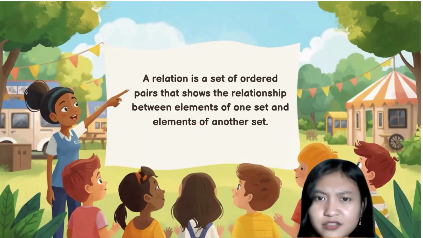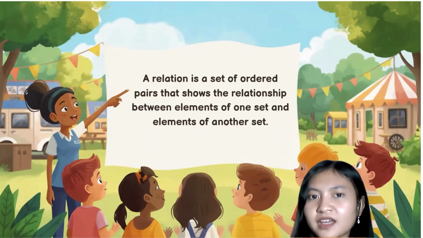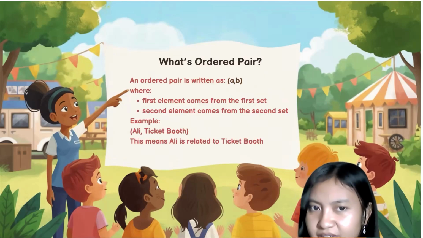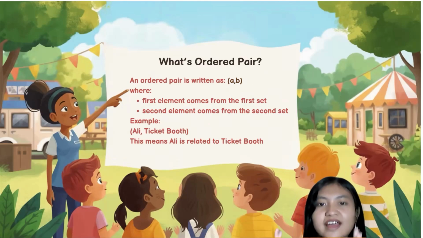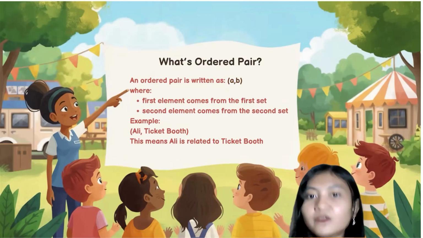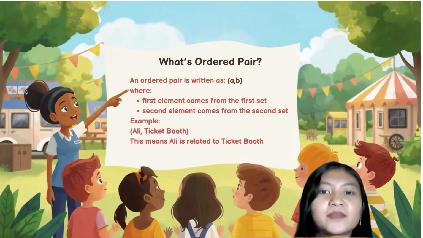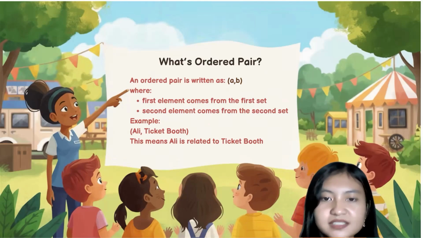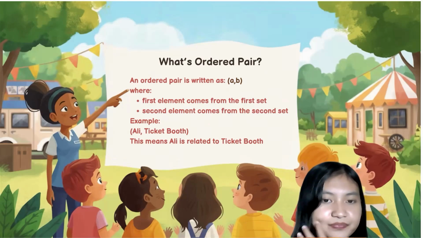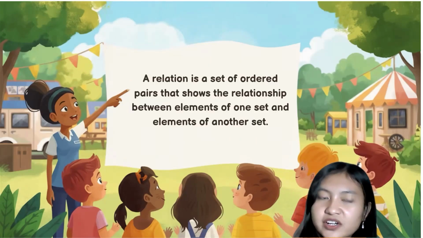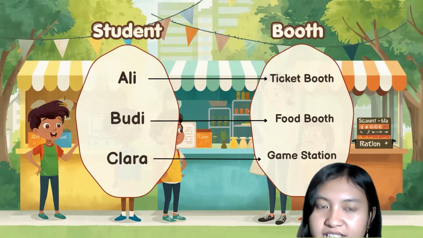So we might be confused about the definition, right? So what is an ordered pair? An ordered pair is written as (a, b), but don't forget using brackets, where the first element comes from the first set and the second element comes from the second set. We can see here in the example before.